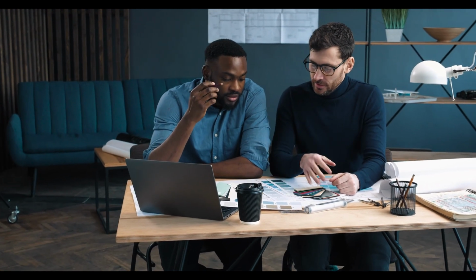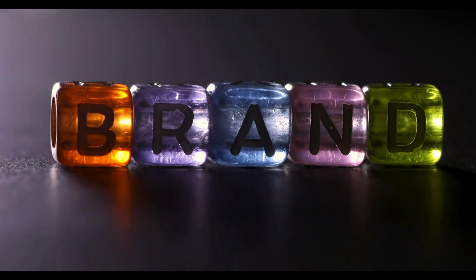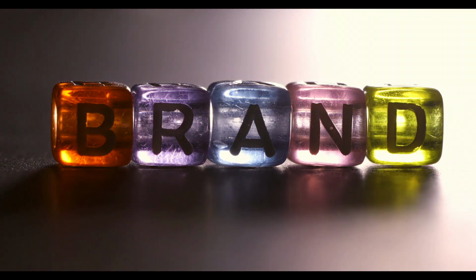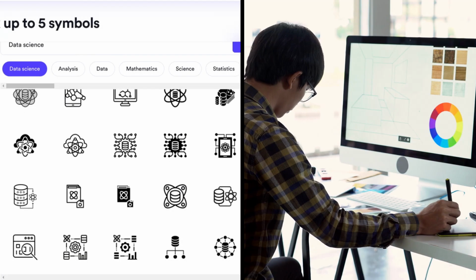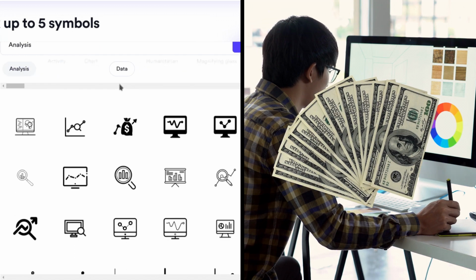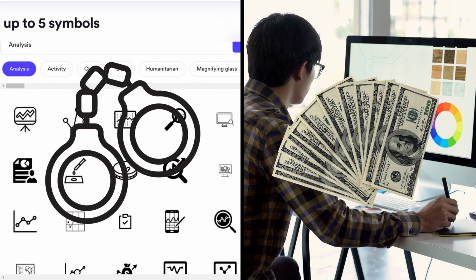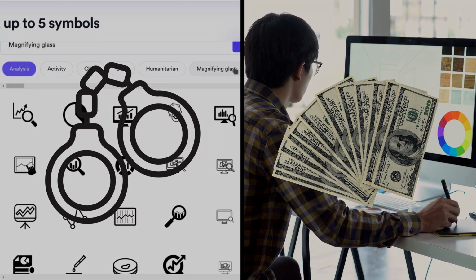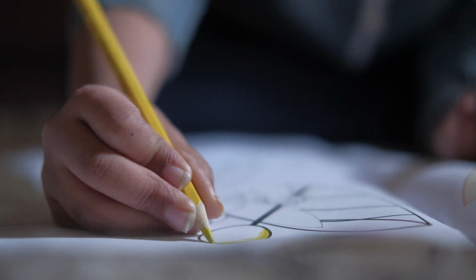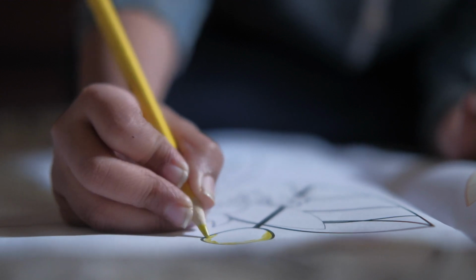Starting a business is exciting. You have a clear vision, but now you need a brand, a logo that will represent your unique identity. Hiring a designer can be expensive, and online logo generators only offer predefined symbols, no room for true creativity. But what if you could design your brand yourself, with a little help from an advanced AI?